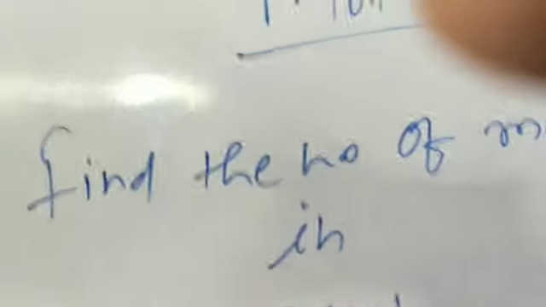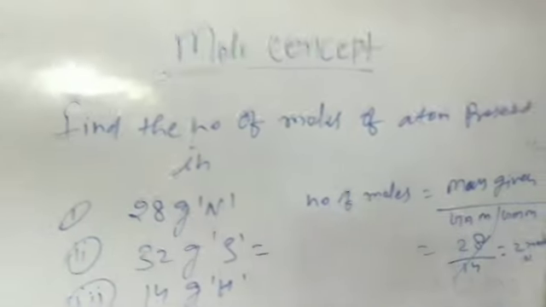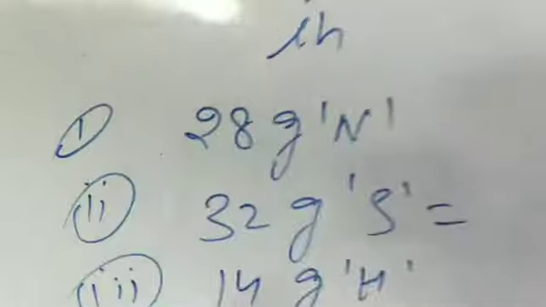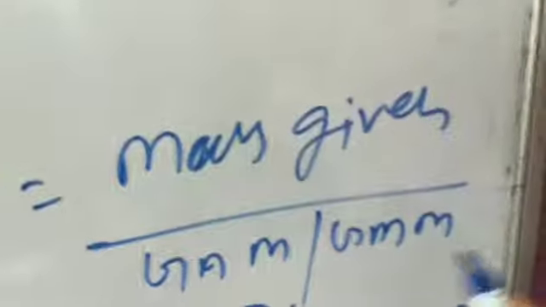Now we see the next question. Find the number of moles of atom present in 28 gram of nitrogen, 32 gram of sulfur and 14 gram of hydrogen. Again I repeat this question. Find the number of moles of atom present in 28 gram of nitrogen, 32 gram sulfur, 14 gram hydrogen. Actually according to the formula, number of moles is equal to mass given divided by gram atomic mass or gram molecular mass.